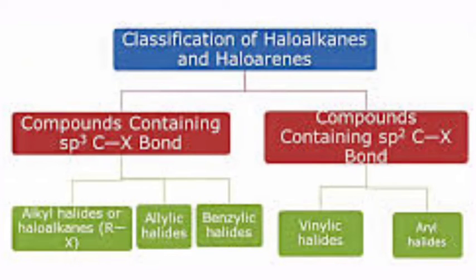Thus, the haloalkanes and haloarenes are broadly classified into two types: compounds containing sp3 hybridized carbon and compounds containing sp2 hybridized carbon. sp3 hybridized carbon is further classified into three types: alkyl halide, allylic halide and benzylic halide. sp2 hybridized carbon is further classified into two, that is vinylic and aryl halide.